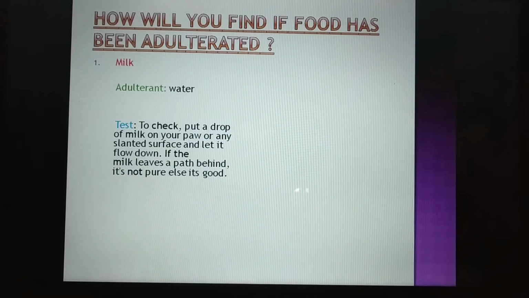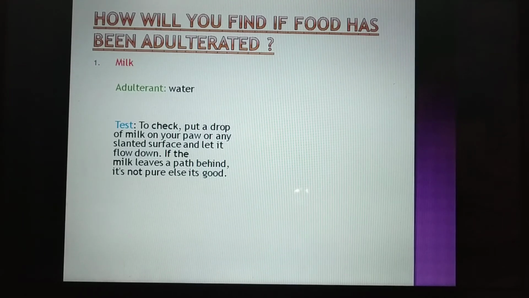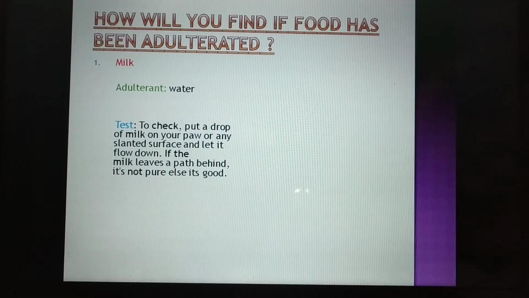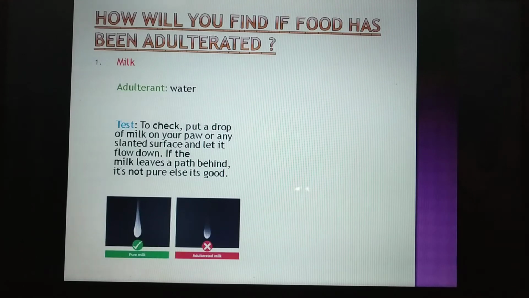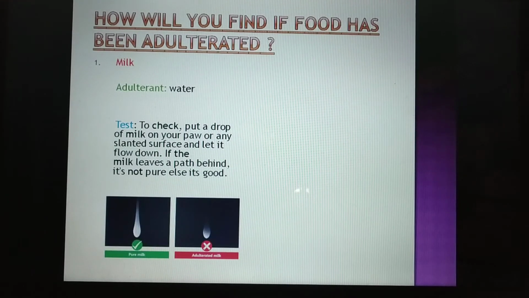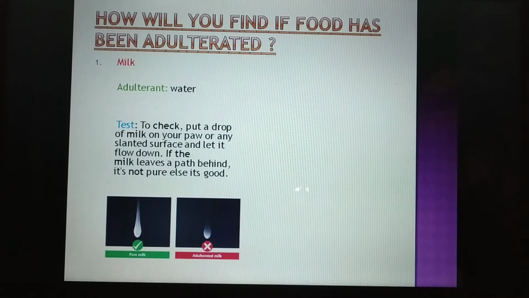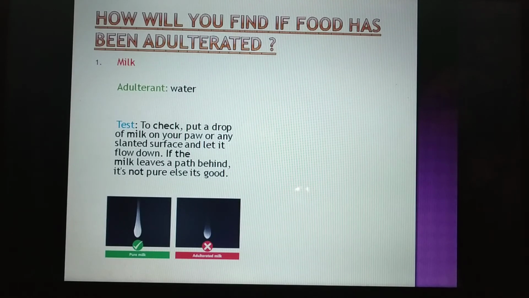And how do we check whether the milk has been adulterated or not? For that there is one test that you can do. Put a drop of milk on a slanted surface and let it flow. If it leaves a watery mark behind, then it is not pure. It has been adulterated with water. But if it is pure milk, just see the difference between both of them. So the pure milk and the adulterated milk look like this.